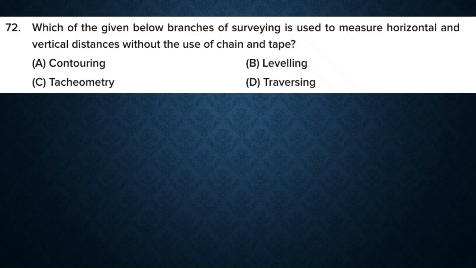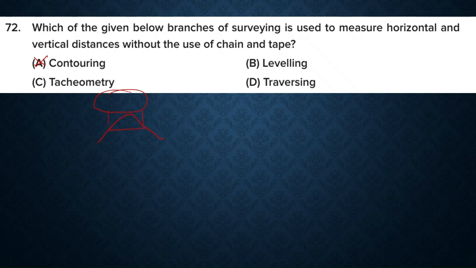We know that contouring involves plotting the elevation profile of a terrain by connecting points of equal elevation. We'll get a contour map, and it deals with vertical data. It doesn't eliminate the need of chain or tape for collecting the horizontal distances, so contouring is not the answer.